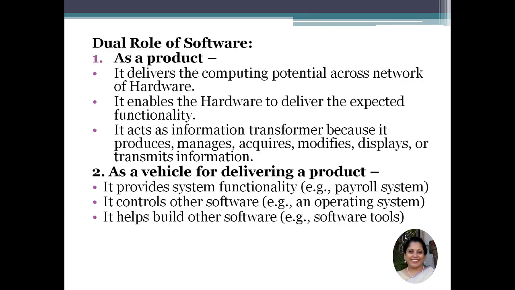Now let us see the dual role of software: software as a product and software as a vehicle for delivering a product. What do we mean by software as a product? It delivers the computing potential across the network of the hardware. It also enables the hardware to deliver the expected functionalities. It is an information transformer because it produces, manages, acquires, modifies, displays and transmits the information needed by the hardware. So the software is a language with which the hardware will work.